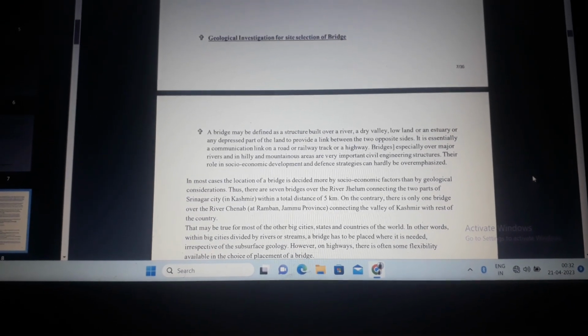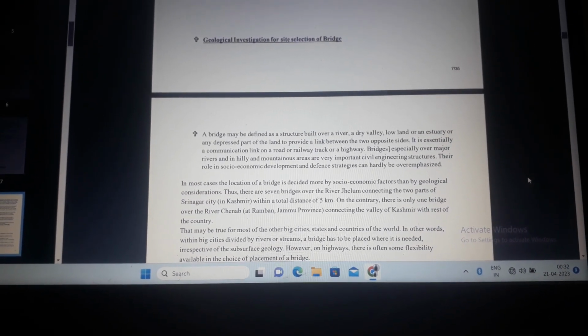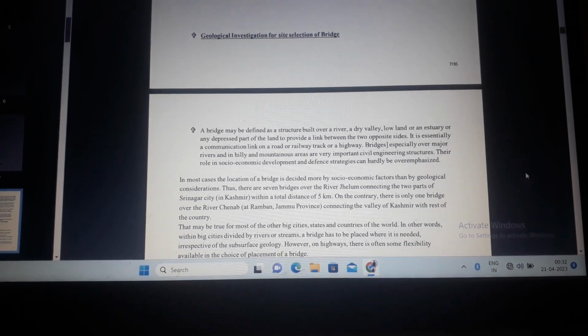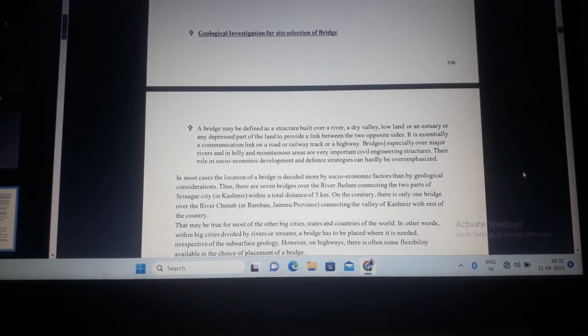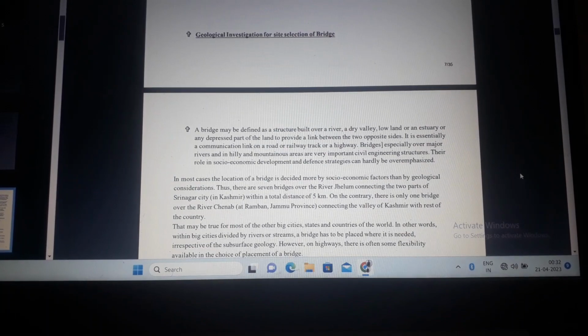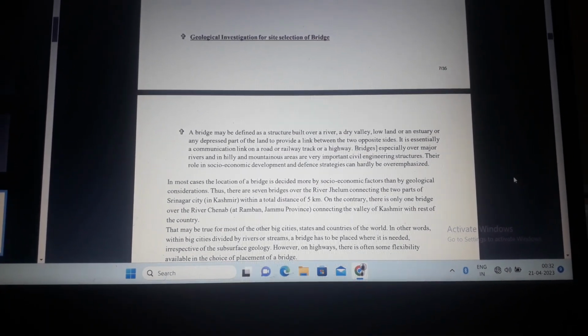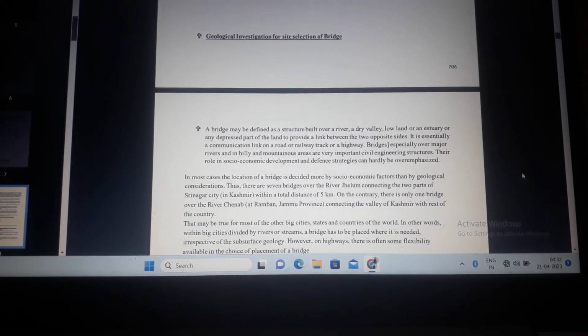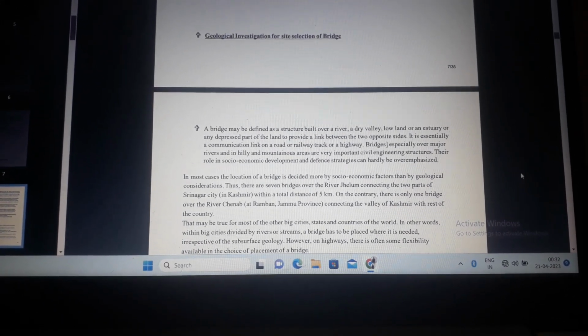Geological investigation for site selection of bridge. A bridge may be defined as a structure built over a river, a dry valley, lowland, or an estuary, or any depressed part of the land to provide a link between two opposite sides. In most cases, the location of a bridge is decided more by socio-economic factors than by geological consideration.